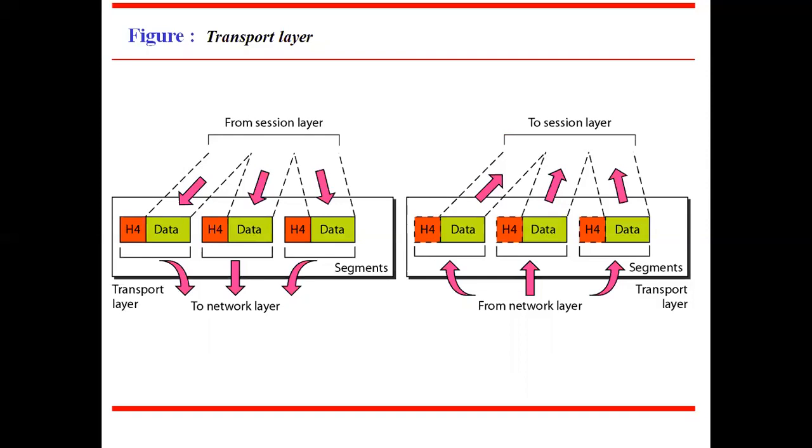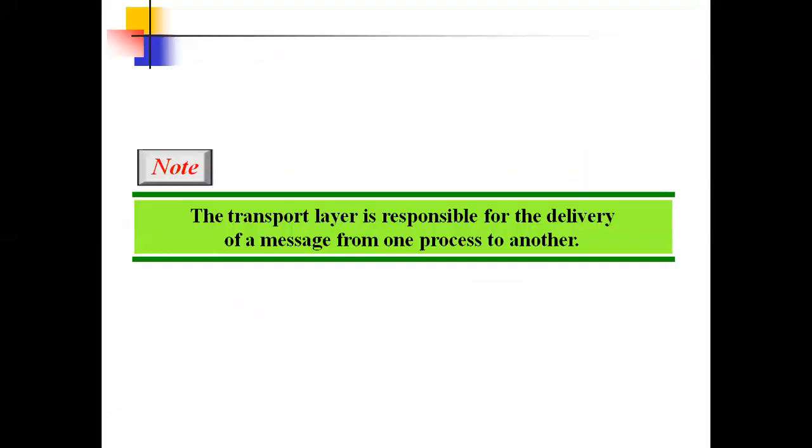At the receiving end, the transport layer is responsible for taking the data from the network layer, removes the header, and sends it to the upper layer, called the session layer. The transport layer is responsible for the delivery of a message from one process to another.